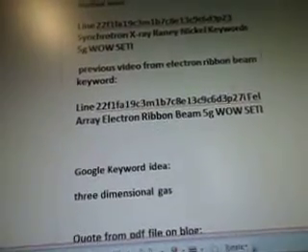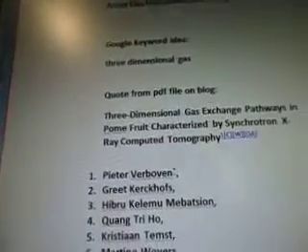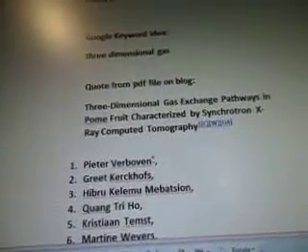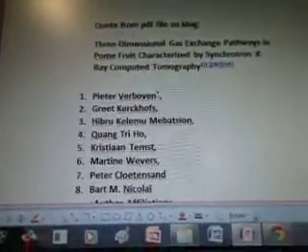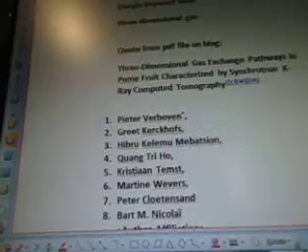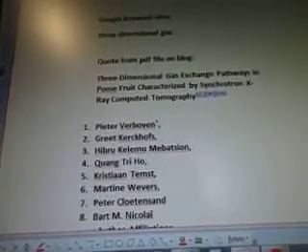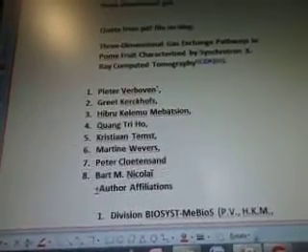There's several videos about all of these keywords. They go back quite a bit. So I Googled the keyword idea. I had an idea to look up three-dimensional gas, which I did in another video, and this is a continuation of that. So the quote from a PDF file on a blog: a three-dimensional gas exchange pathways in palm fruit characterized by synchrotron X-ray computed tomography.